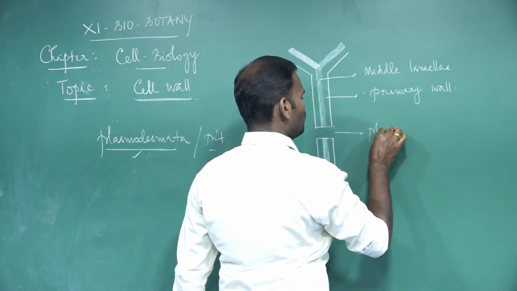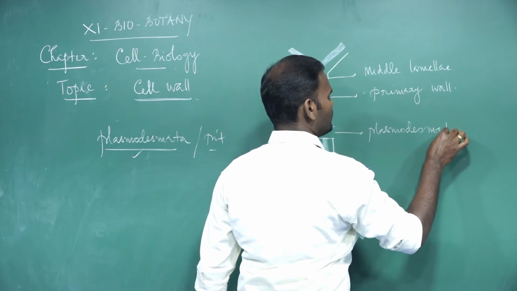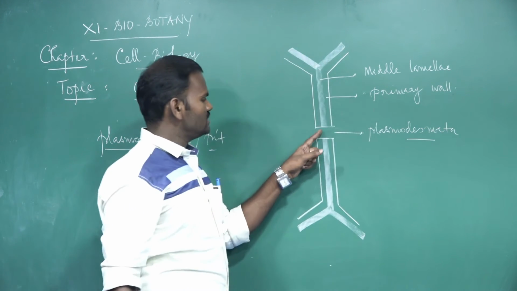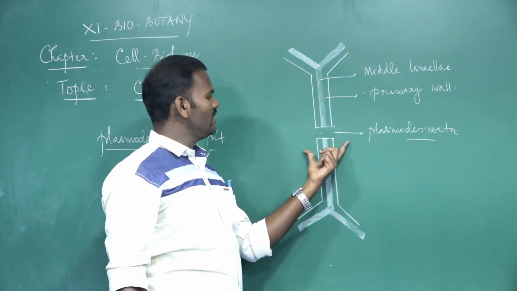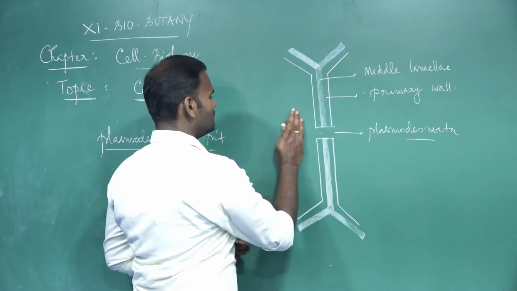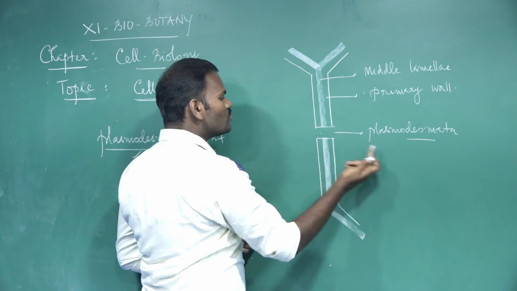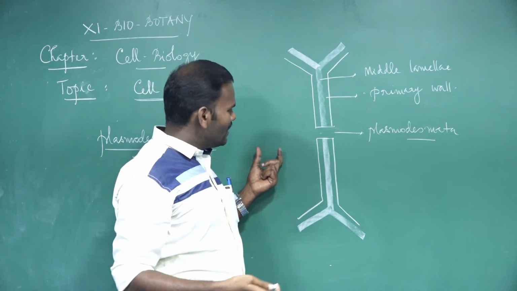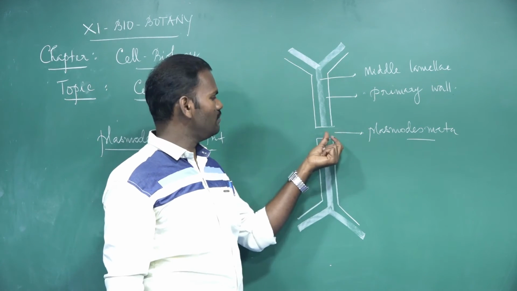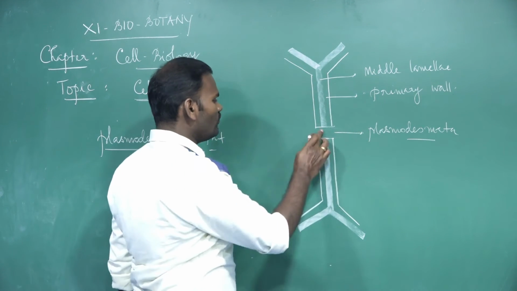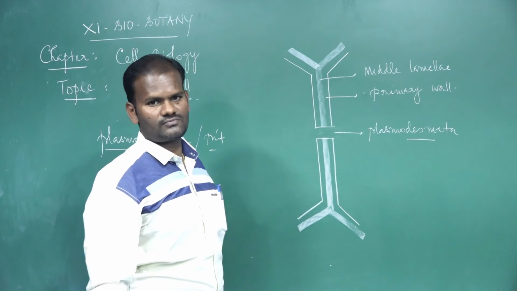Plasmodesmata act as a channel way between the protoplasm. It's the protoplasm of one cell and the protoplasm of the neighboring cell. These two protoplasms of the neighboring cells are connected by plasmodesmata. It is a small pit through which many substances are passed.